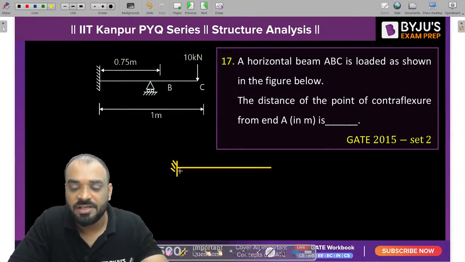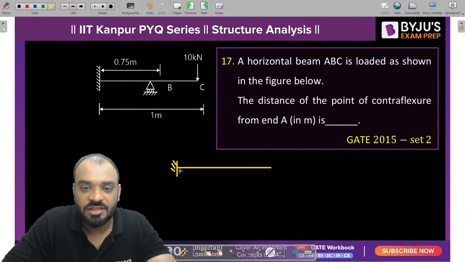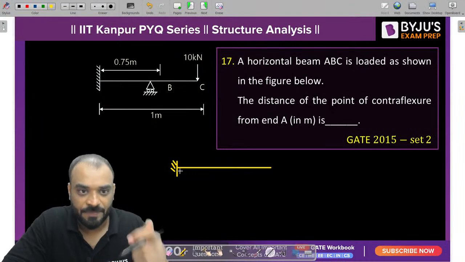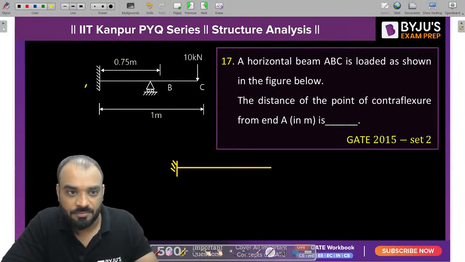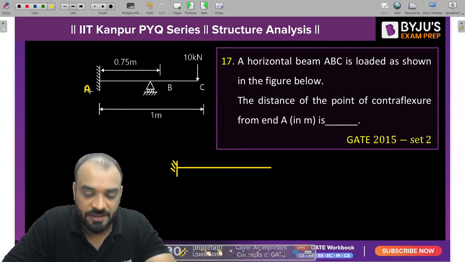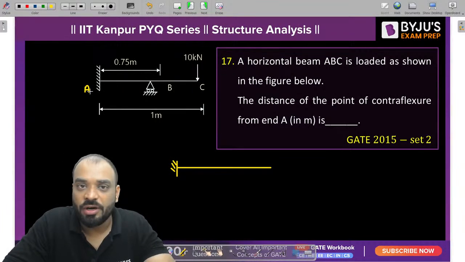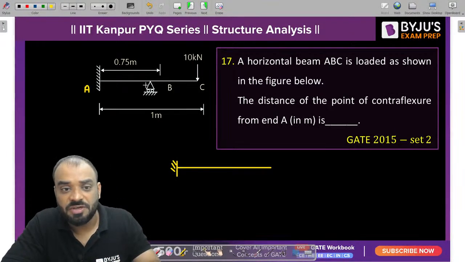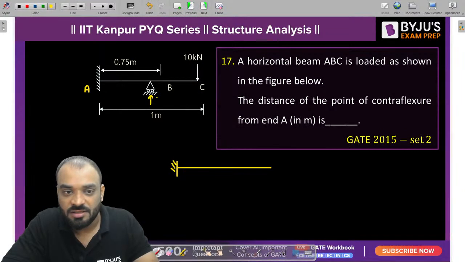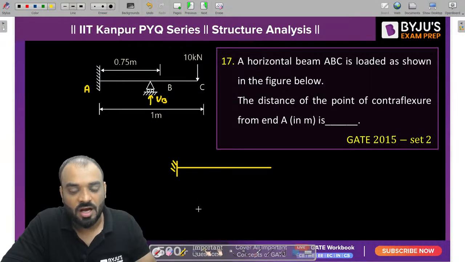So guys, in this particular case, I need to find out the distance of the point of contraflexure from the end A, and this is the end A. Now guys, what is point of contraflexure? Where the bending moment is trying to change its sign. But in this particular case, we don't know the value of reaction at B. So let us see how we can find it out.